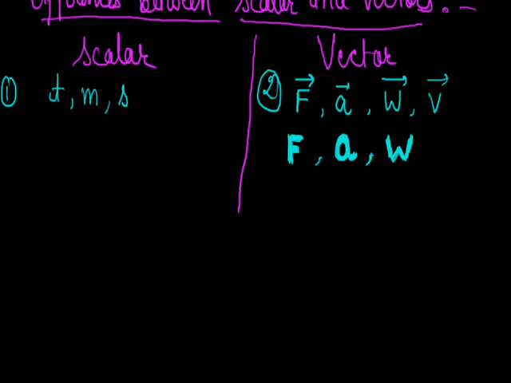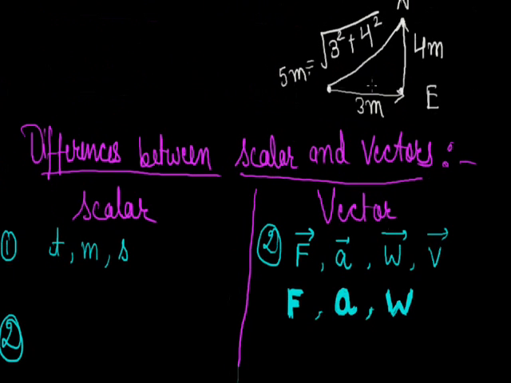Okay, now the next difference. First, representation. Second, scalars are calculated by ordinary algebra. For example, in this triangle question, if I want to calculate the distance, then by ordinary algebra I just sum 3 plus 4, 7.